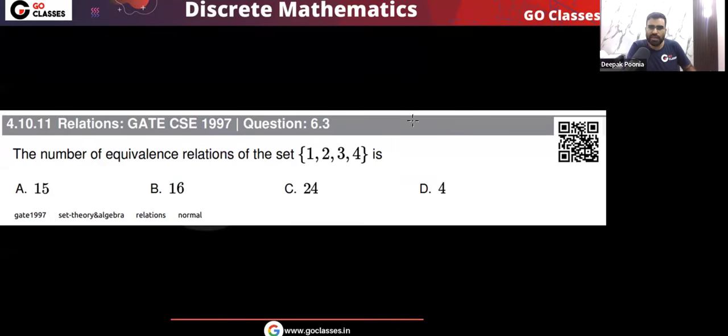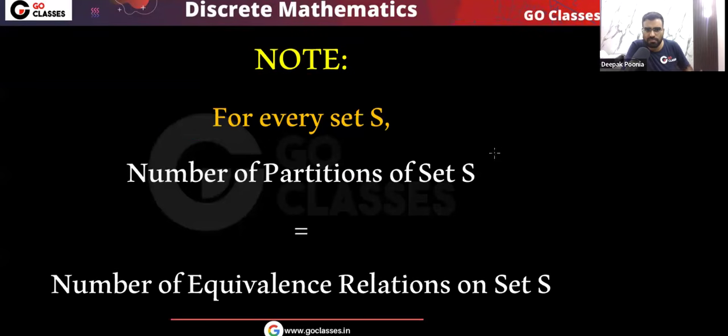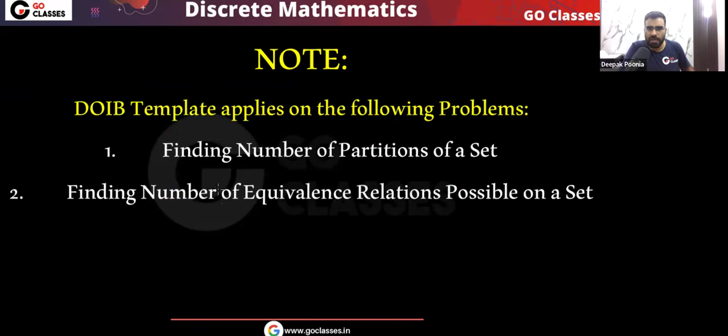So we can find how many partitions are there for this set of 4 elements, 1, 2, 3, 4. Instead of finding the number of equivalence relations, we can find the number of partitions, because they are the same.